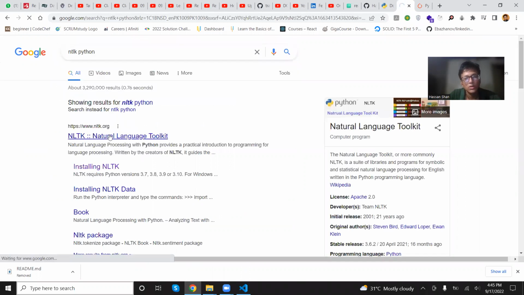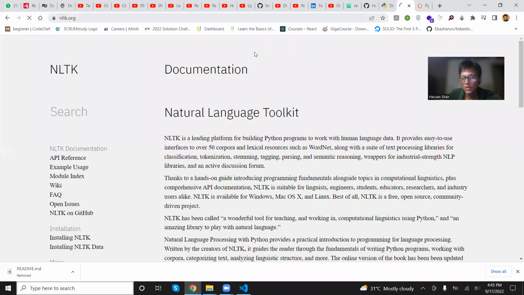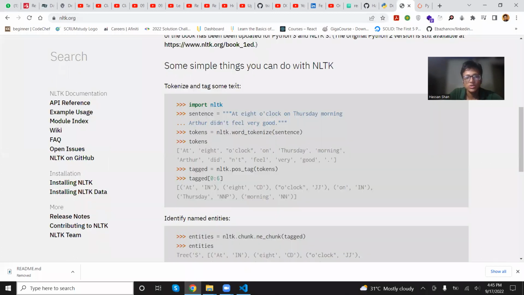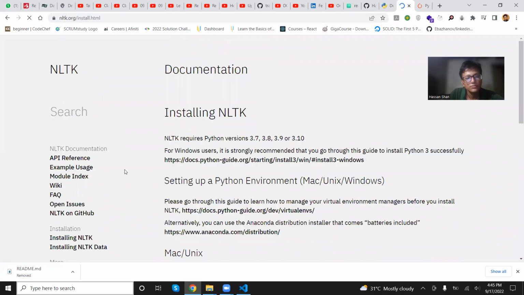So this is our site that you'll have to go on. The documentation is pretty cool. You need to work on that. Installing NLTK right here.